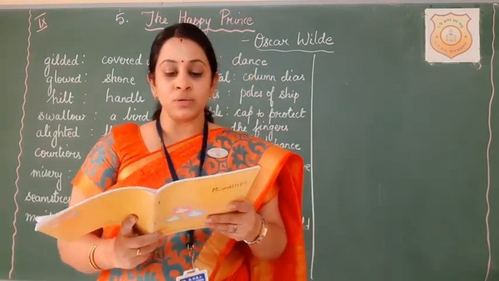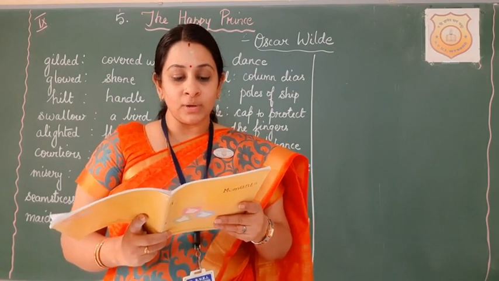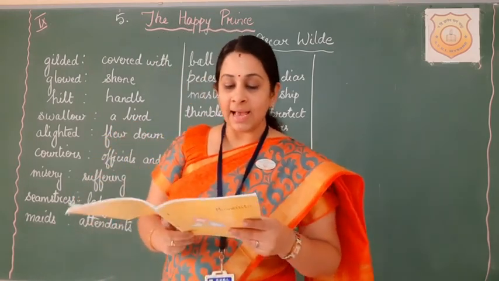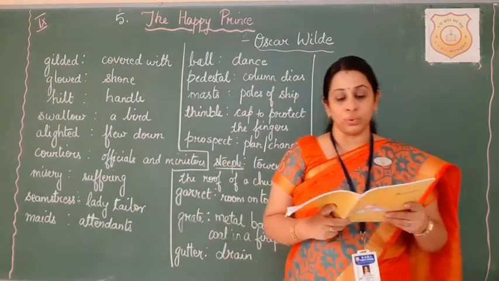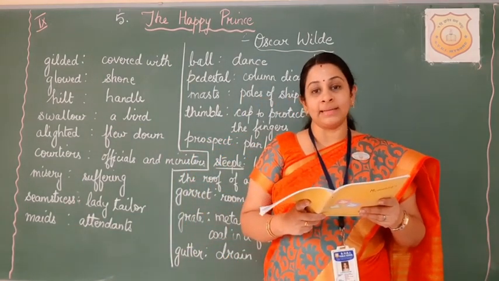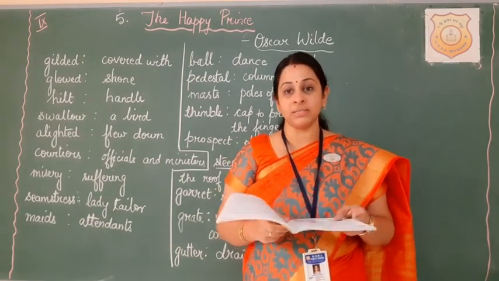Alright, The Happy Prince by Oscar Wilde. The Happy Prince was a beautiful statue. He was covered with gold. He had sapphires for eyes and a ruby in his sword. Why did he want to part with all the gold that he had and his precious stones?